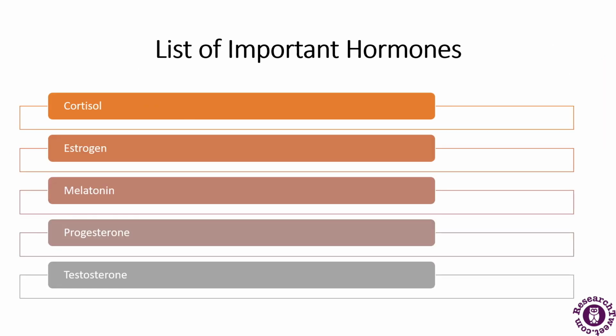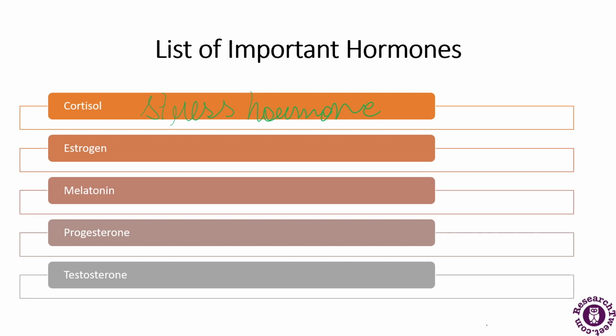Now, these are some of the important hormones. Cortisol has been named the stress hormone because it helps the body respond to stress. Whenever there is stress, the cortisol hormone will be released to help in responding to the stress. How is this done? This is done by increasing the heart rate, elevating the blood sugar levels, etc.